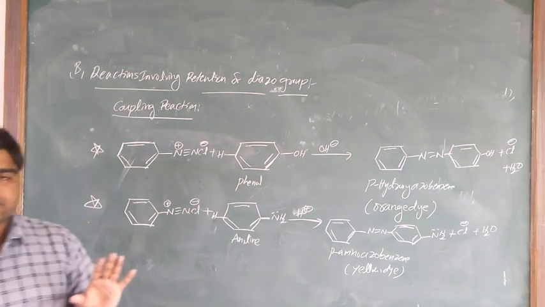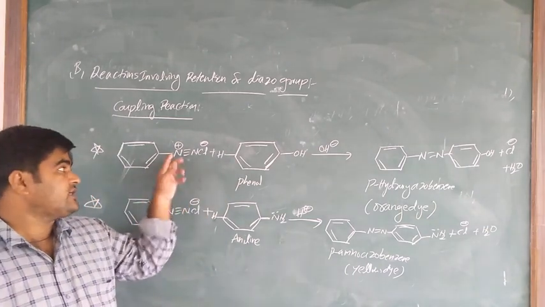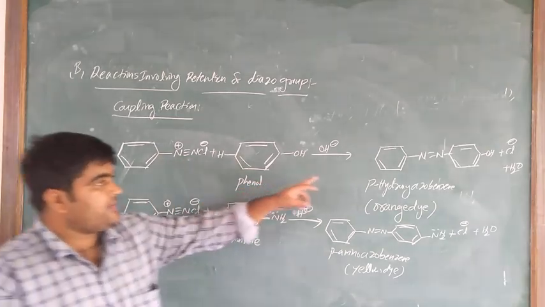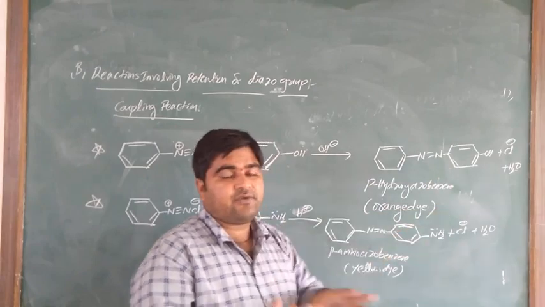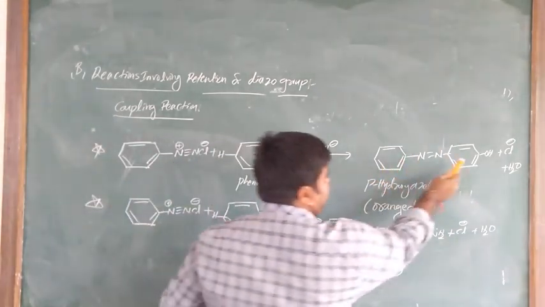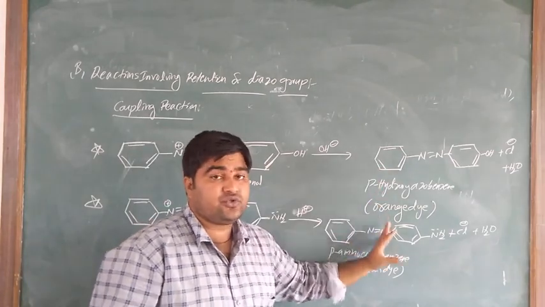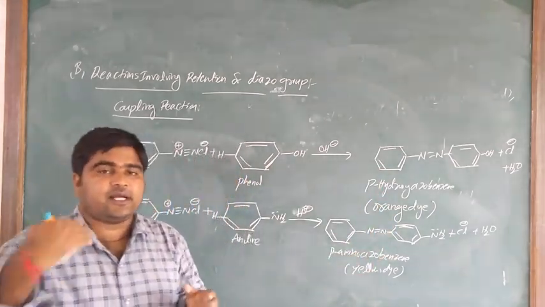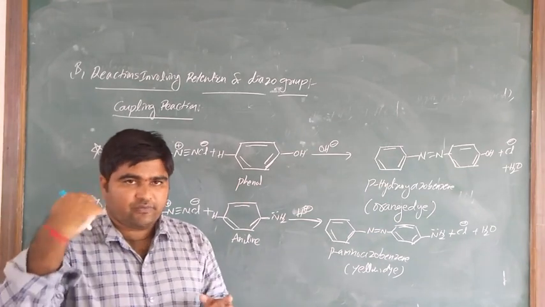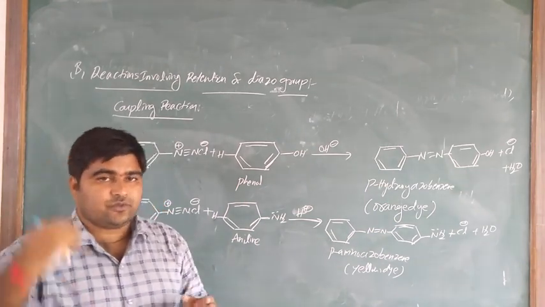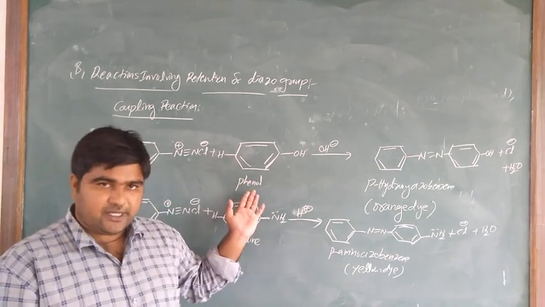Simply, in this coupling reaction, the product obtained has extended conjugation. The N triple bond becomes an N double bond. Here the N triple bond is there, and here it is an N double bond, extending the conjugation over both aromatic rings. So generally it is a colored substance and is used as a dye. If we want to color our hair, the color dyes available in the market are used. So to impart color on your hair, the dye is prepared by the coupling reaction.